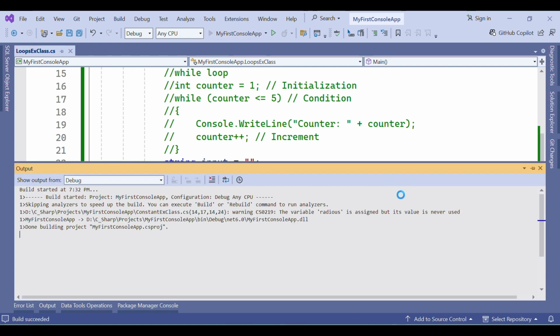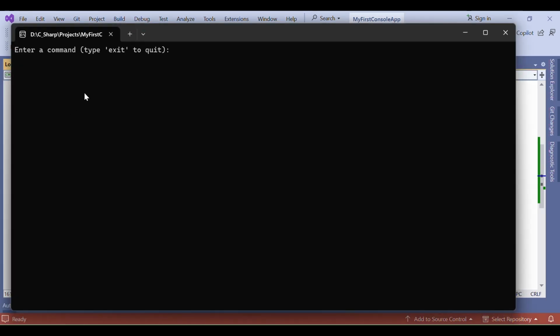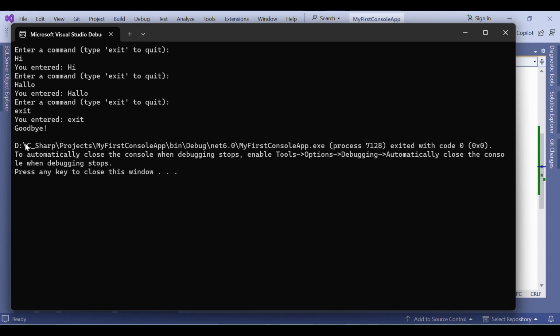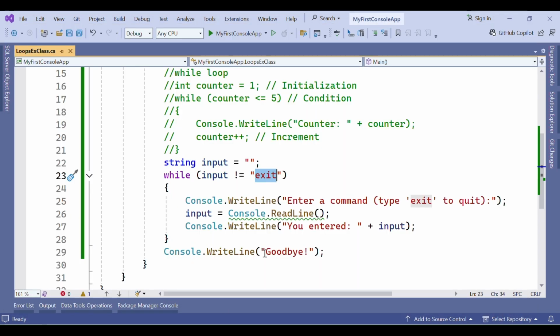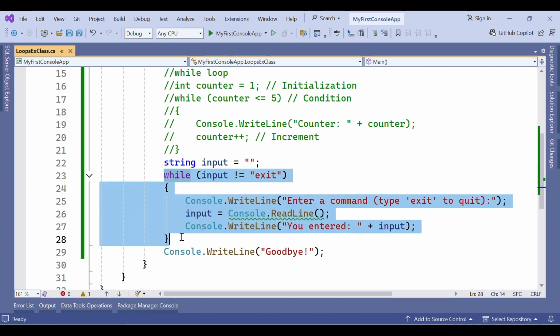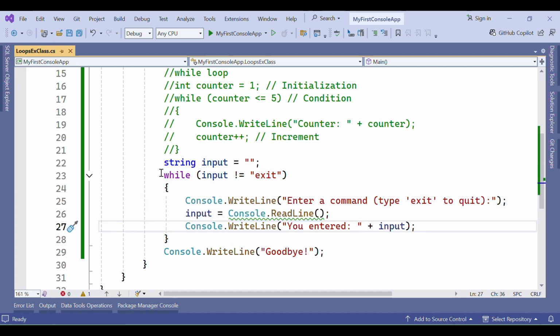So let's run the application and check the output as well. First maybe we enter hi. So, you entered hi. Again, hello. You entered hello. So whatever we enter, it will print here, and 'enter a command, type exit to quit'. Till we enter exit, this loop will continue. So, you entered exit, then goodbye. Whenever we enter exit, this loop will stop and it will come outside of this loop and print goodbye.